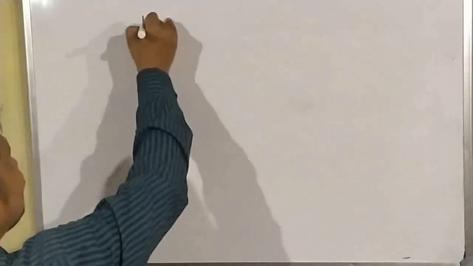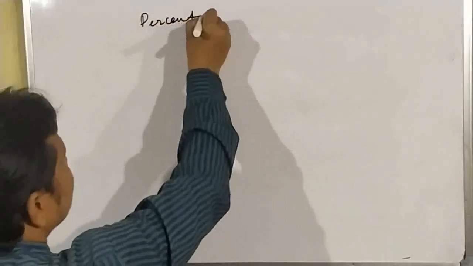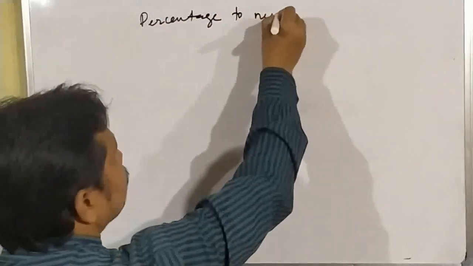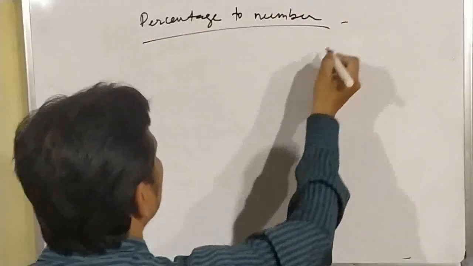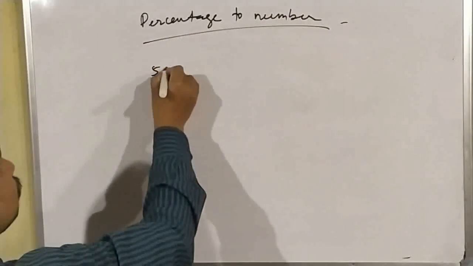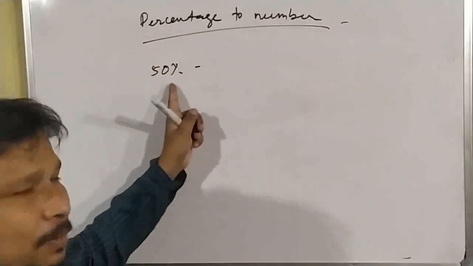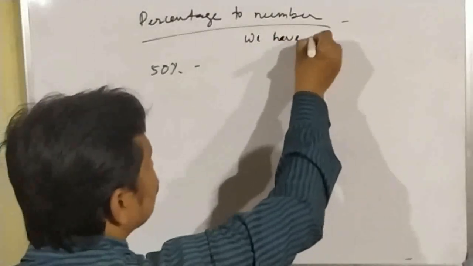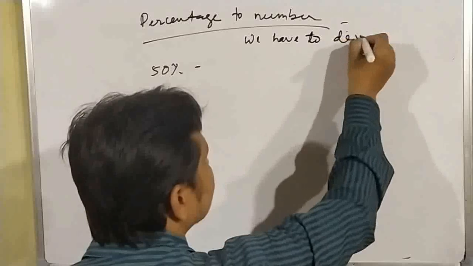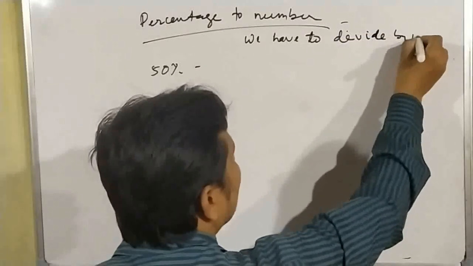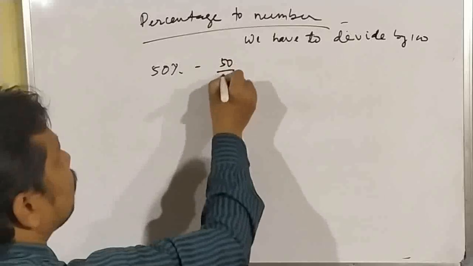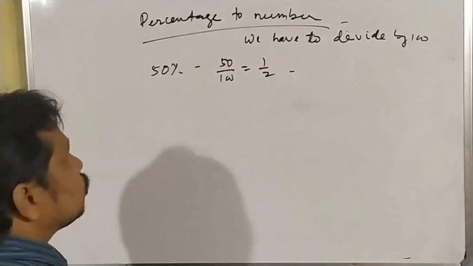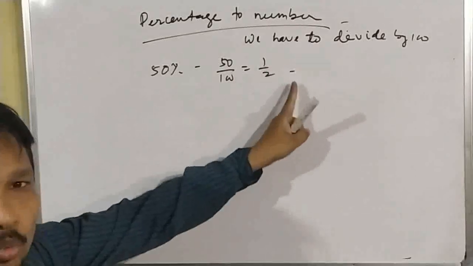Then come to the conversion of the percentage to numbers. Conversion of percentage to number. So suppose we have 50%. When we convert this 50% into number, what we have to do? We have to divide by 100. So it will be 50 by 100, which is equal to 1 by 2. Okay, so the meaning of the 50% is 1 by 2.